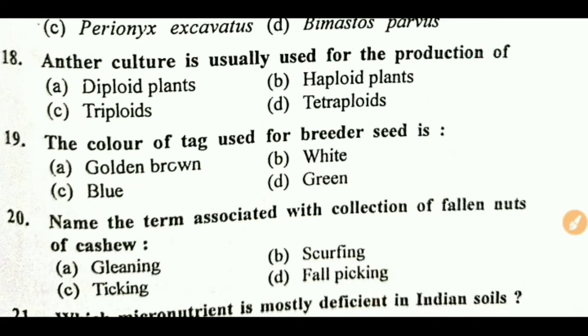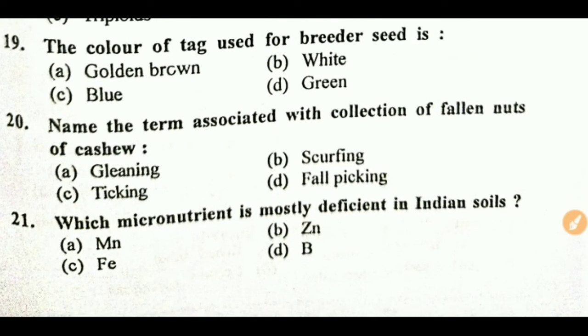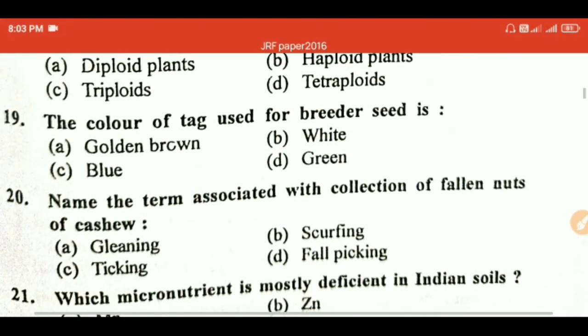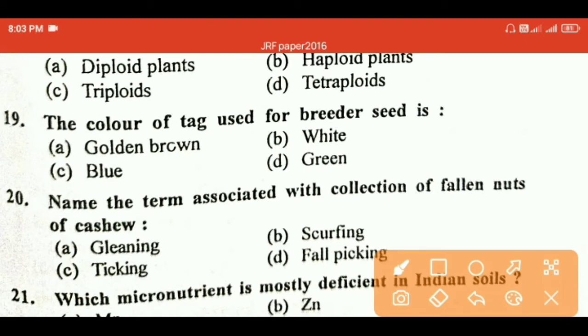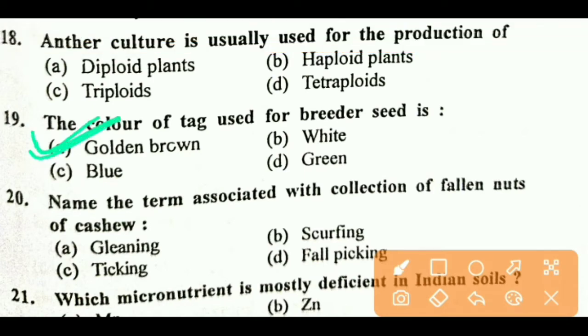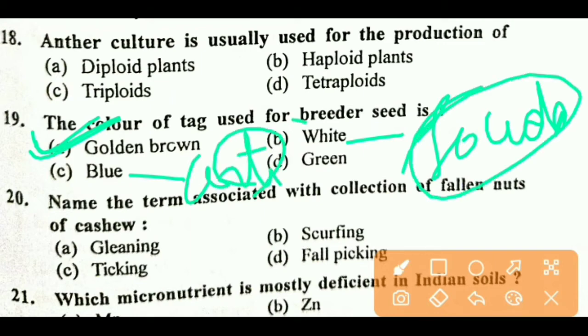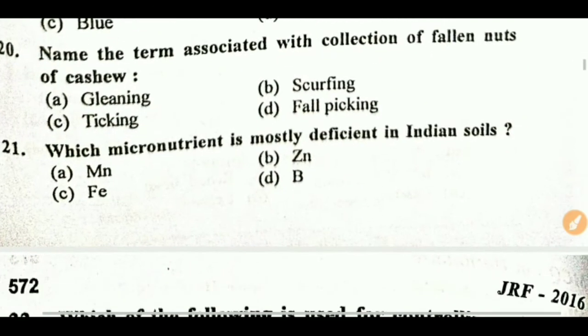Next question. The color of tag used for breeder seed, very common question. Right answer is golden brown. And foundation seed has a white tag, and blue in certified. Remember these points also.